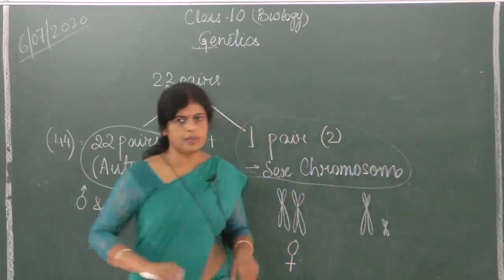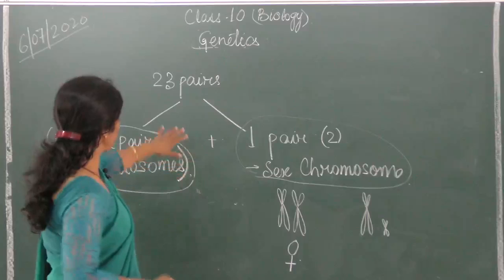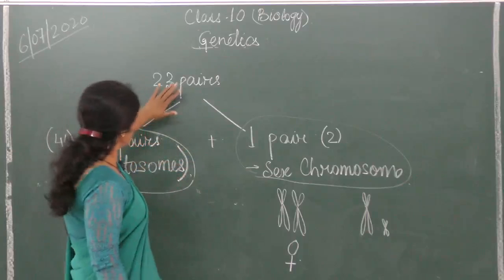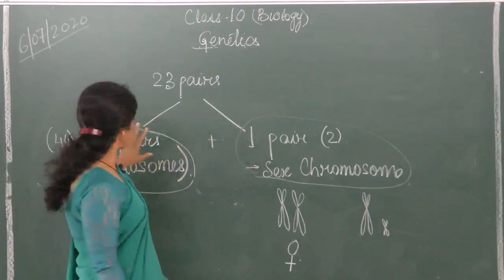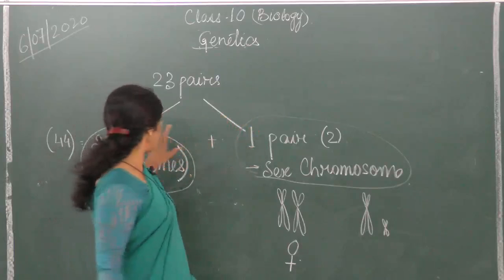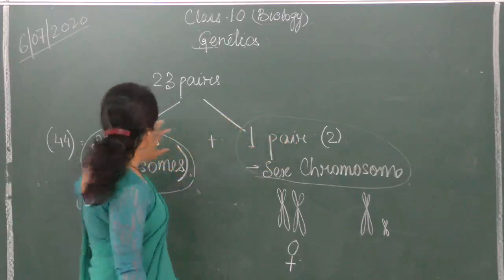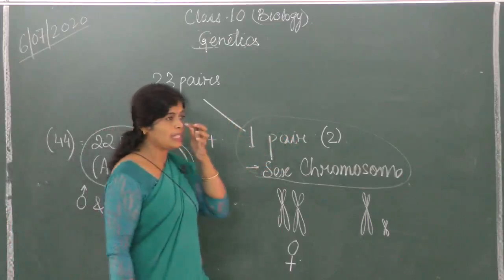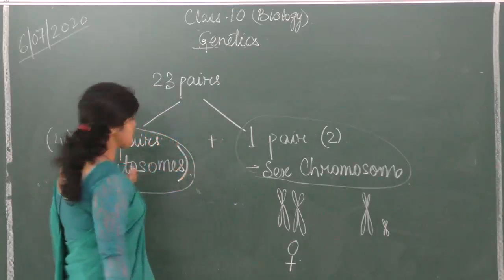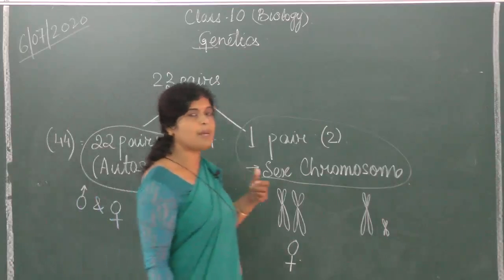Repeating once more, children. We have 23 pairs of chromosomes. 23 pairs of chromosomes can be differentiated into two parts as 22 pairs and one pair. These 22 pairs are called autosomes, and this one pair is known as the sex chromosome. Autosomes are the same in males and females.